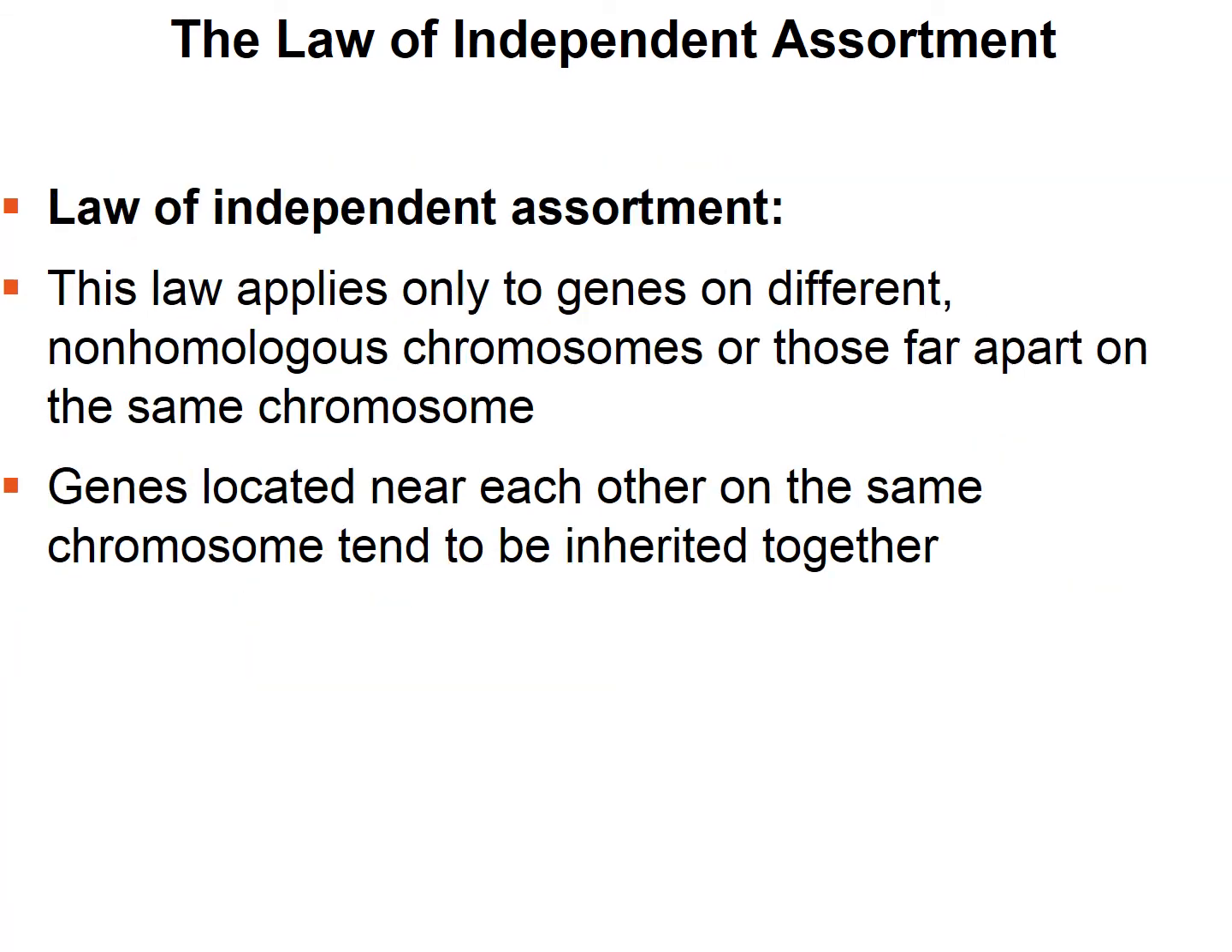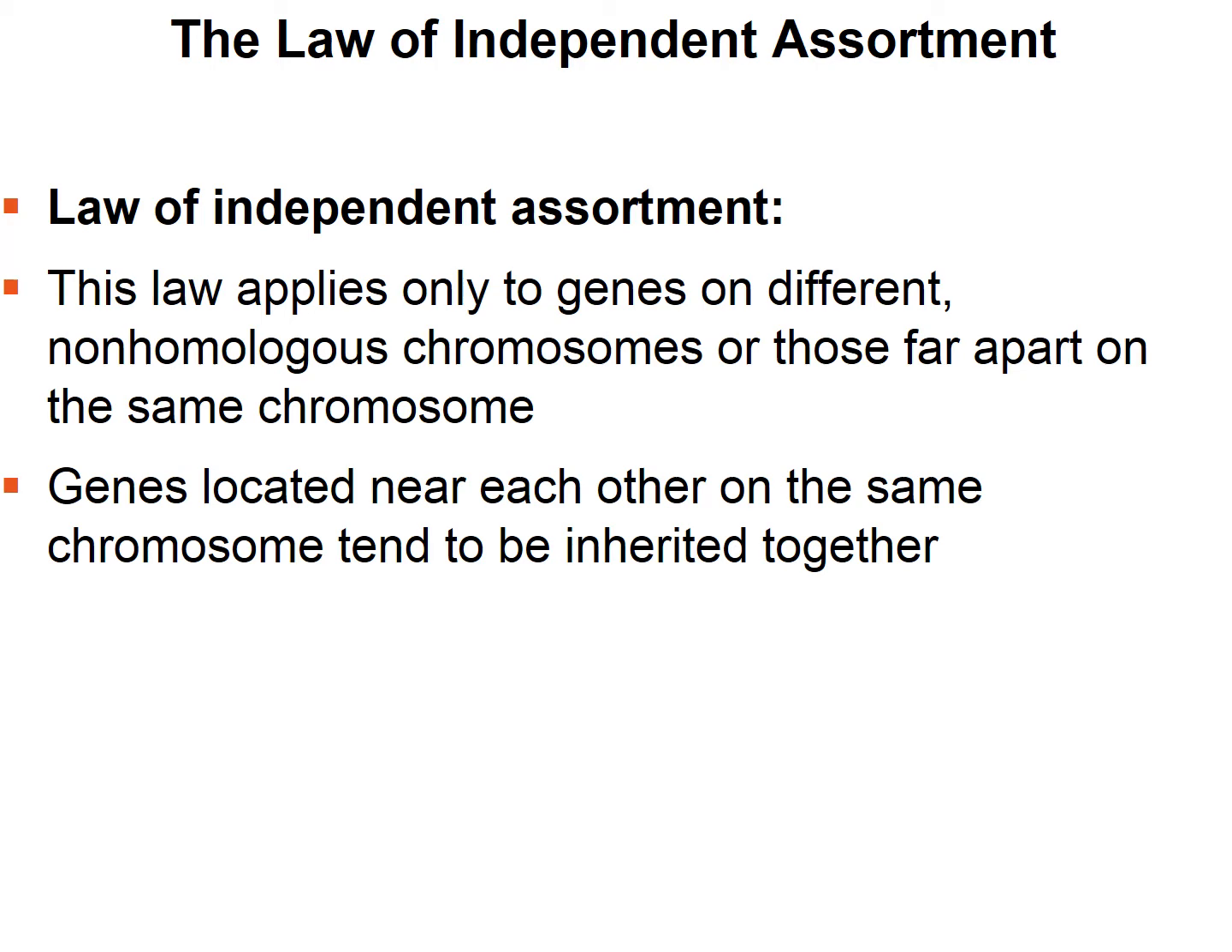Now by looking at 2 characters, he came up with the law of independent assortment. This states that each pair of alleles segregates independently of any other pair of alleles during gamete formation. So basically, in the example of flower color and plant height, where certain alleles go for plant height doesn't affect where the alleles for flower color are going to go. They're independent of each other.